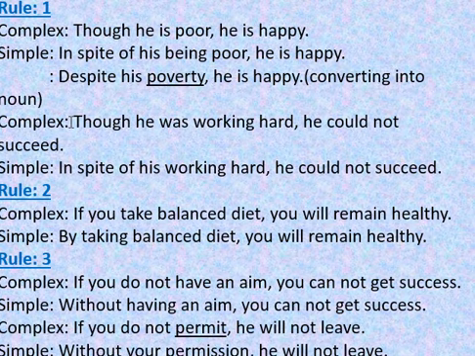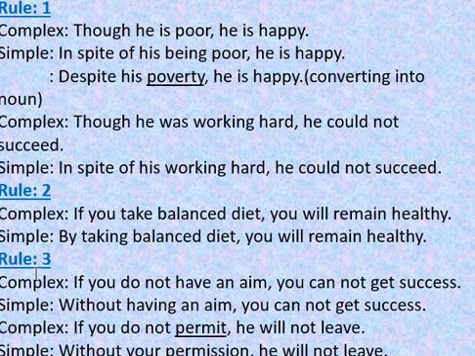Another example, complex sentence: though he was working hard, he could not succeed. In the subordinate clause, there is an auxiliary verb and a main verb. In the simple sentence, we will use only the main verb. That is, in spite of his working hard, he could not succeed. Rule number 2. If plus affirmative sentence. Here it is given, if you take a balanced diet, you will remain healthy. In simple sentence, we take by, and the main verb of the subordinate clause is converted into ing form. That is, by taking a balanced diet, you will remain healthy.